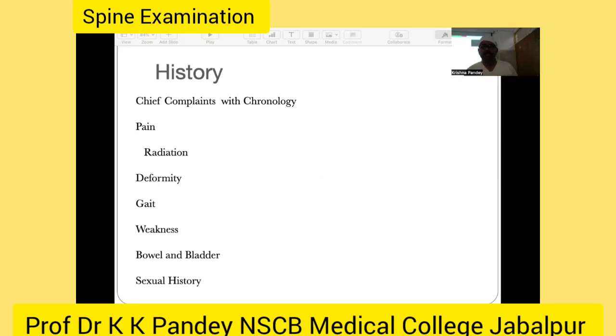Spine examination begins with the history. We ask patients chief complaints in chronological order, and the first symptom is pain. What is the nature of the pain, and what is the location of the pain? Suppose it is upper back pain, lower back pain, or middle back pain. Then we identify the area of the spine affected. Whether it is associated with radiation: in the cervical spine, radiation to the arm; in the lumbar spine, radiation to the leg; and in the thoracic spine, intercostal radiation.